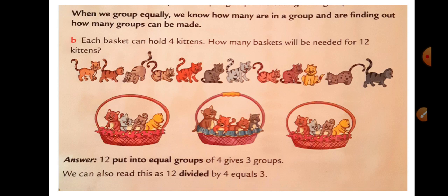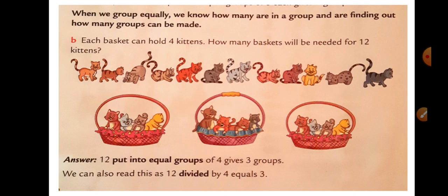Now here another example is given. Each basket can hold 4 kittens. How many baskets will be needed for 12 kittens? So each basket can hold how many kittens? 4 kittens. We want to know how many baskets will be needed for 12 kittens. Now there are 12 kittens here, and one basket can only hold 4 kittens.